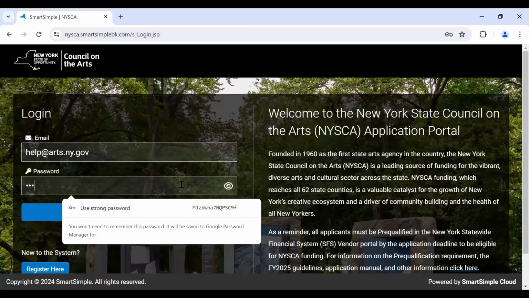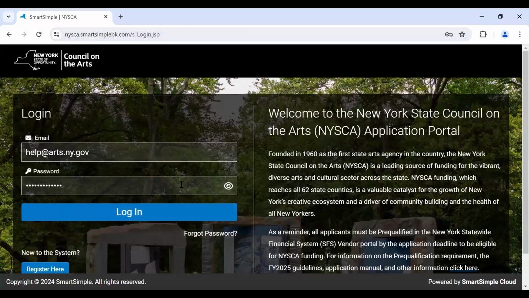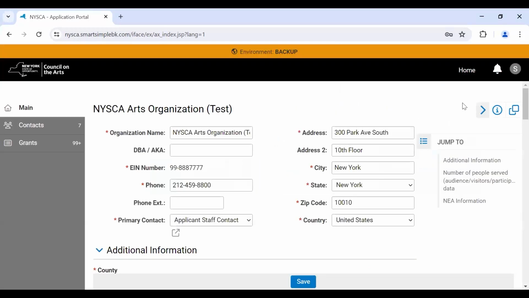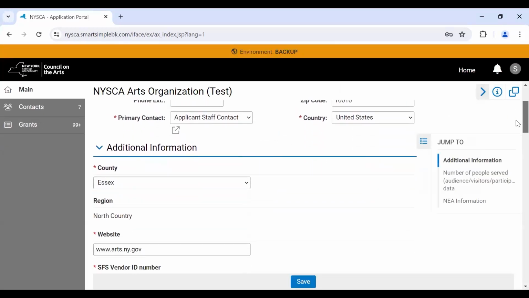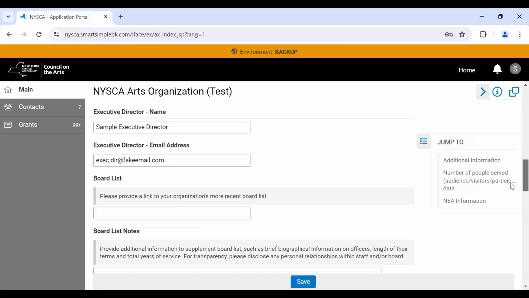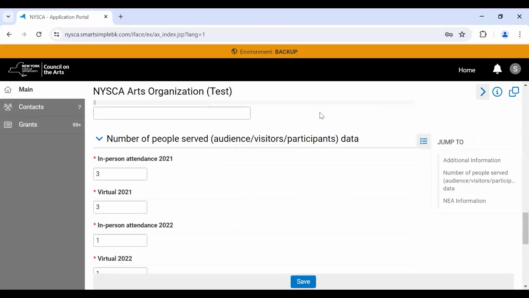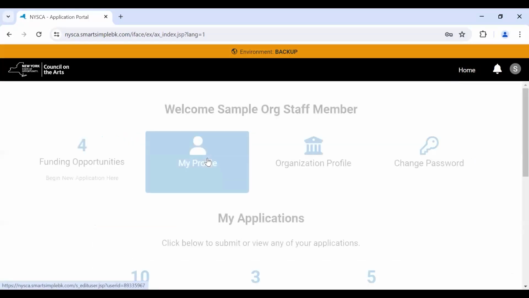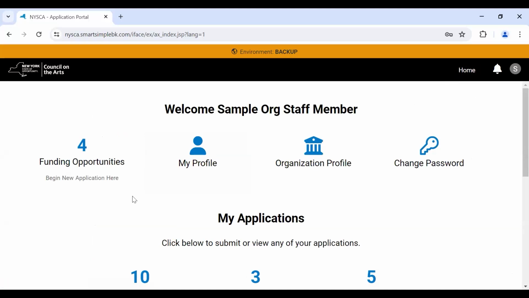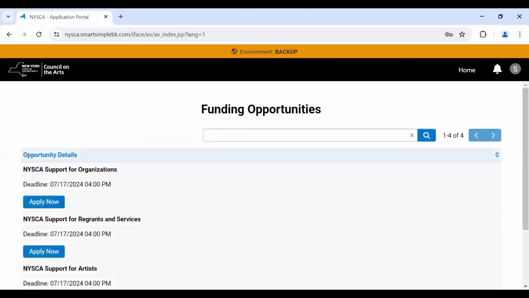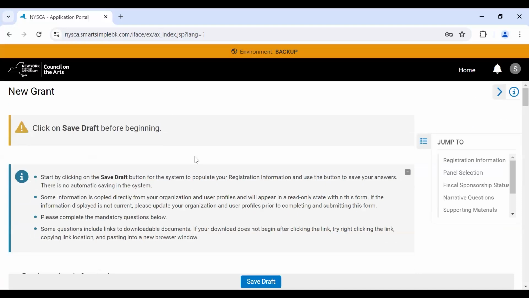To apply, first log on to the NISCA application portal using the user credentials for your organization. From your homepage, click Organization Profile to view your current information. If you registered last year, please review the information, make any necessary updates, and click Save. Click Home in the upper right-hand corner to return to your homepage. Next, select Funding Opportunities in the top left corner of your homepage. Select the NISCA opportunity you wish to apply to from the list and click Apply Now.